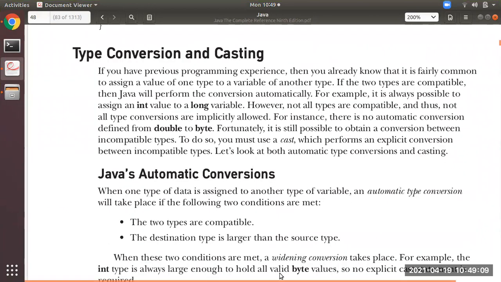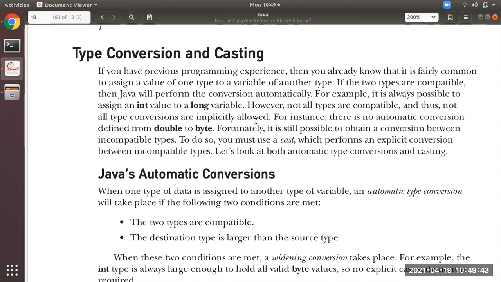Today's topic is type conversion and casting. Type conversion and casting is assigning one data type value to another data type. There are two types of conversion: one is automatic conversion, another one is not automatic conversion. If it is not an automatic conversion, then you have to perform the conversion with the help of one keyword, cast. What cast will do is perform the conversion of one data type to another data type manually. We will see that.